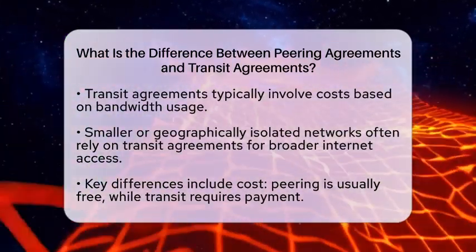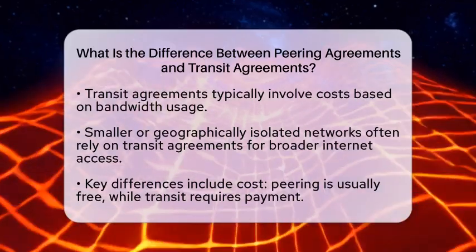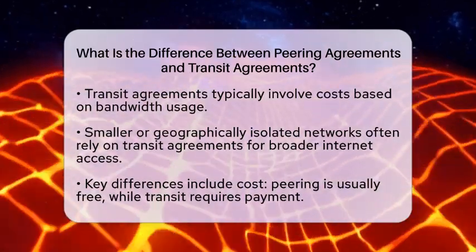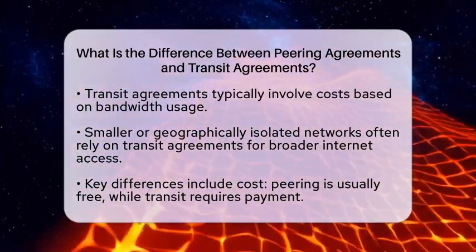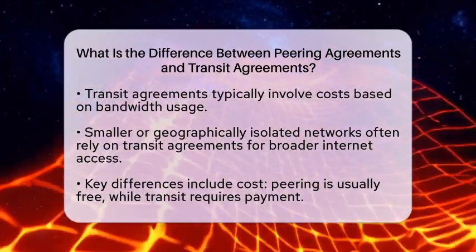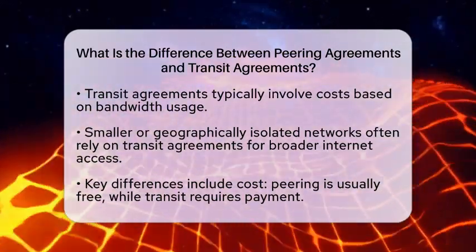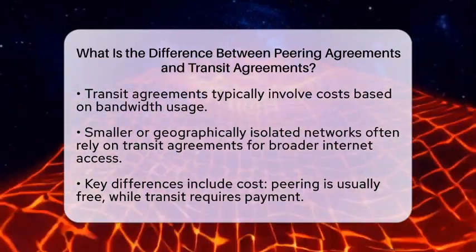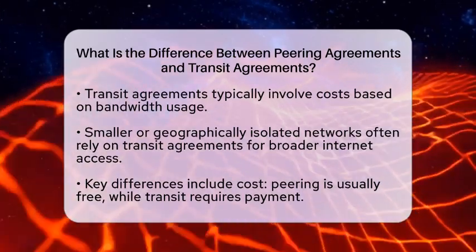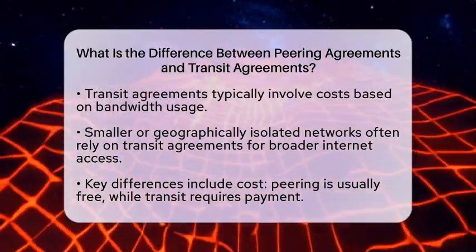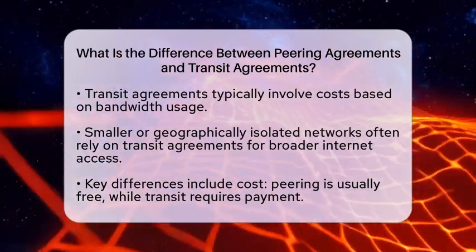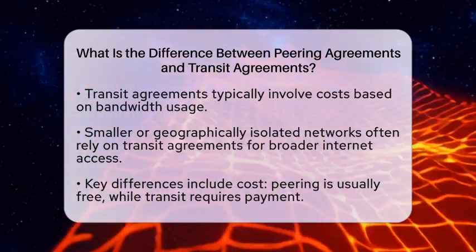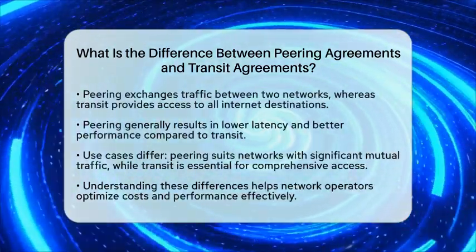Now, let's look at some key differences between these two types of agreements. First, the cost aspect. Peering is usually free or involves low costs since it is a mutual exchange, while transit agreements require payment for access to the wider internet. Next, consider the scope. Peering only exchanges traffic between the two networks involved, whereas transit agreements provide access to all internet destinations. Performance is another area where they differ. Peering often results in lower latency and better overall performance due to the direct connections, while transit may involve routing traffic through multiple networks, which can increase latency.